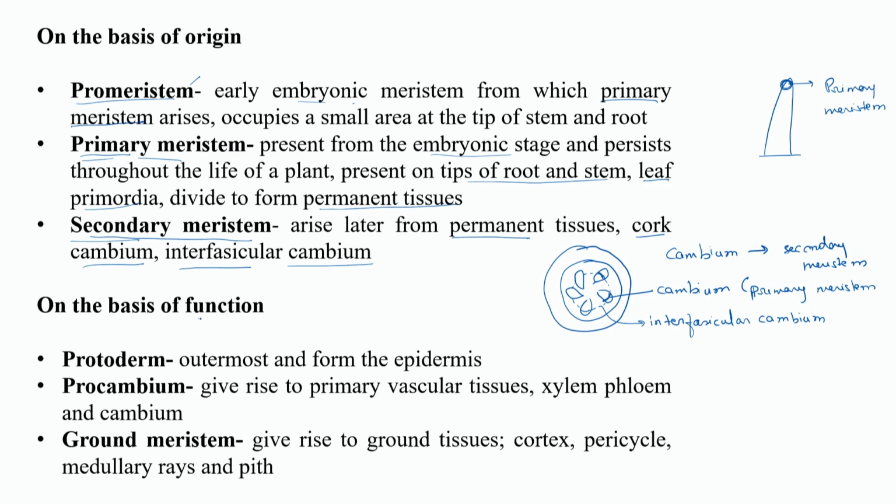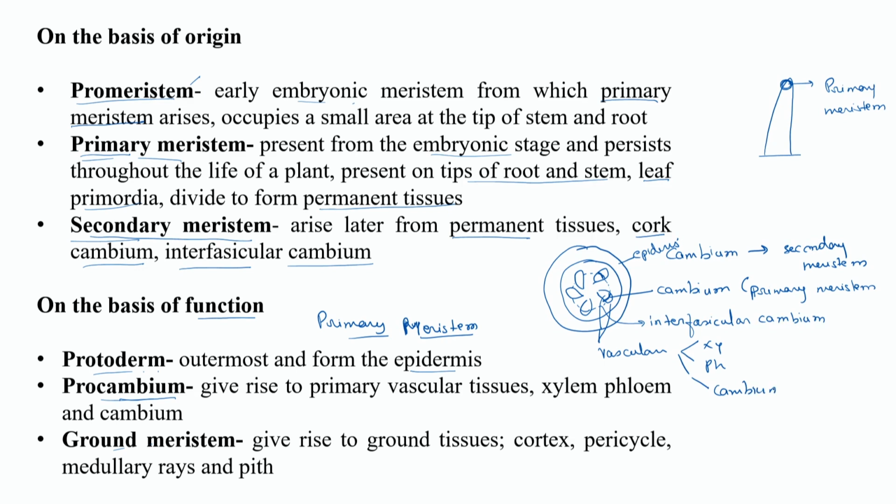Now, next, on the basis of function also differentiation is there. Primary meristem is divided into different groups. They are divided into protoderm, which will give rise to epidermis. Then procambium will give rise to vascular tissue. In this vascular tissue, you have xylem, phloem, and cambium.